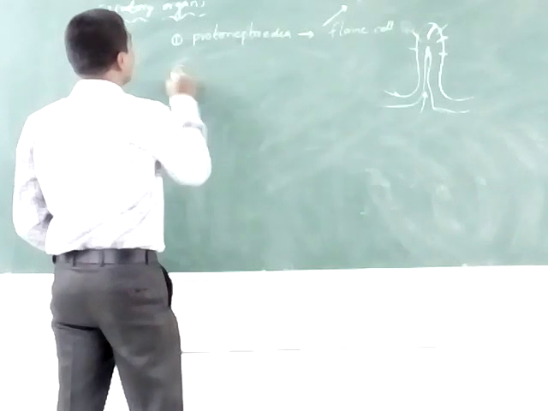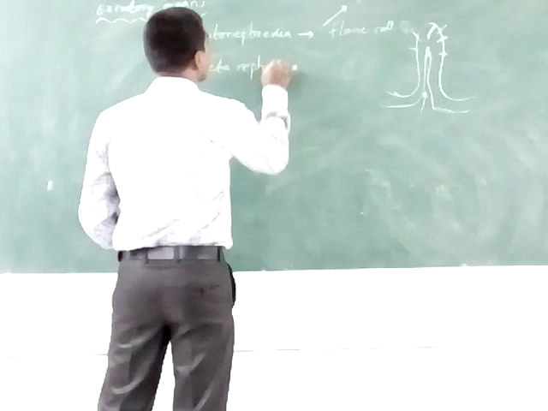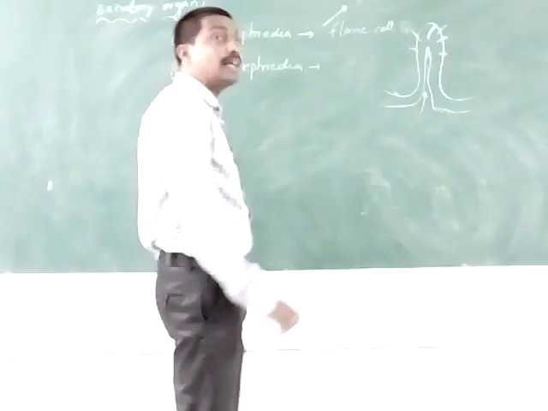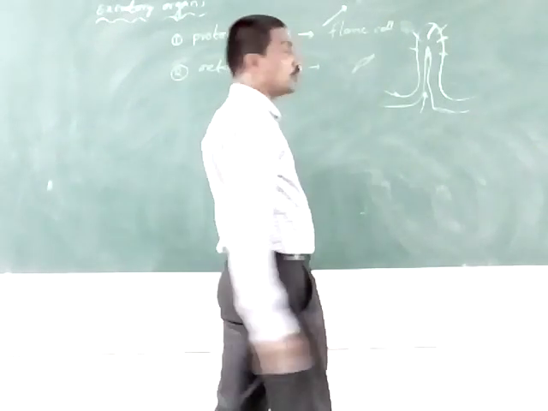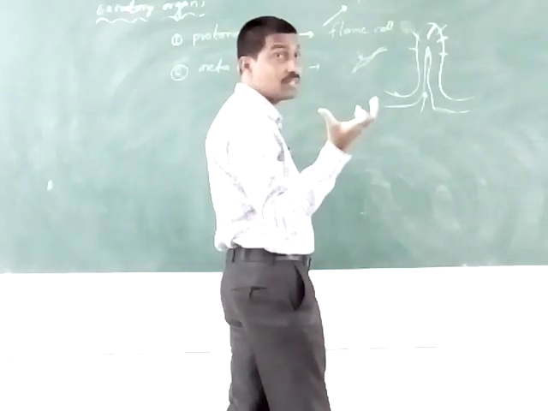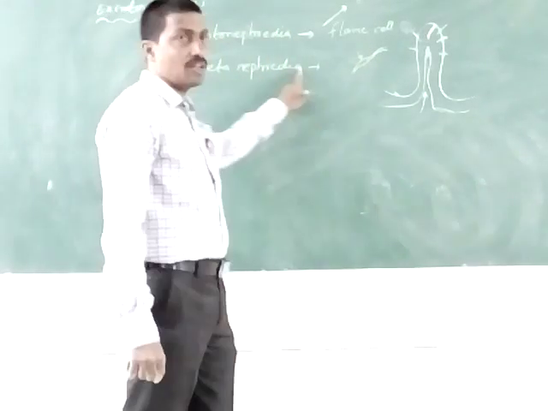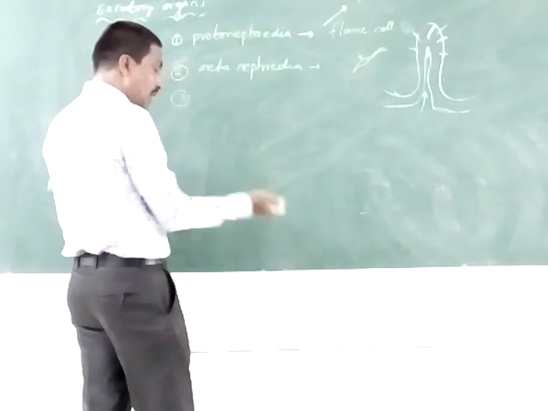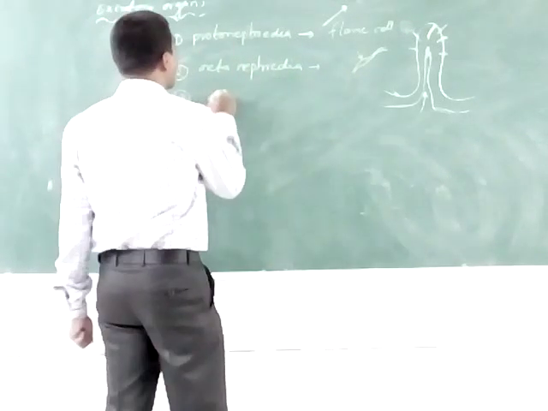The second one is the metanephridia. The metanephridia are found in annelid animals. These are also tubular forms. They eliminate nitrogenous waste material from the body in annelid animals. The first is the protonephridia, the second is the metanephridia. The next one is the Malpighian tubules.